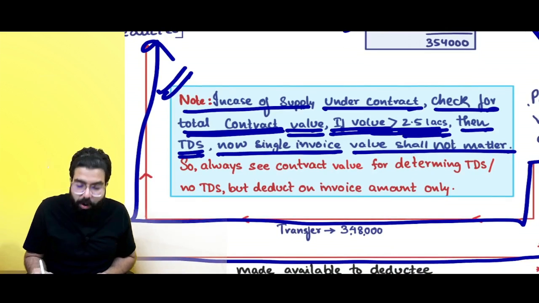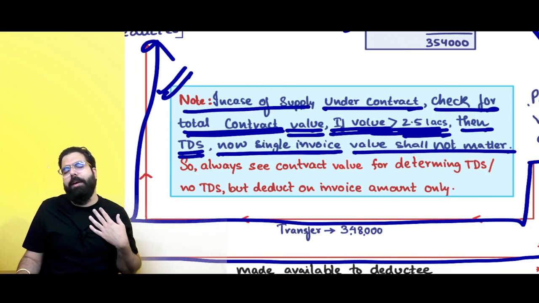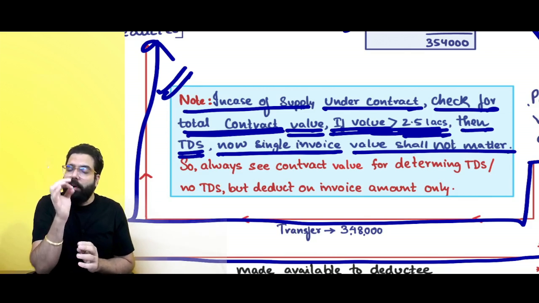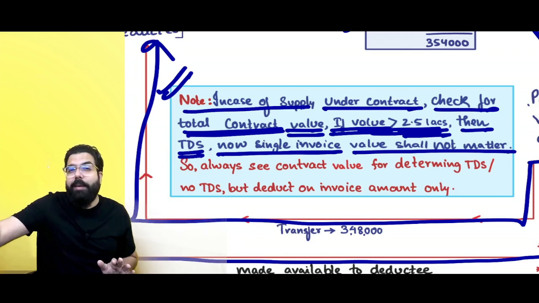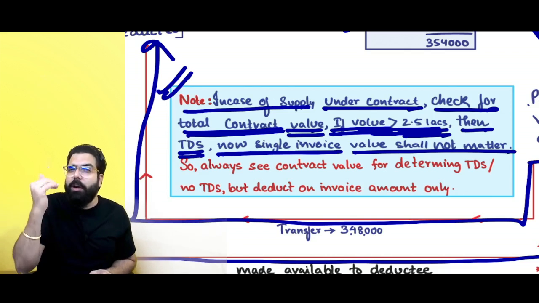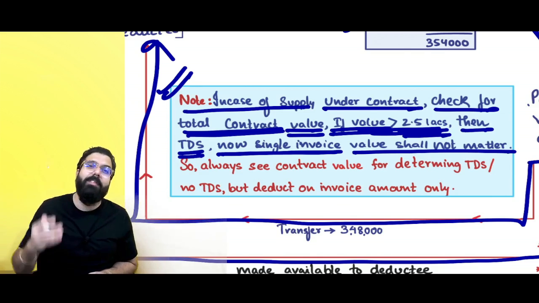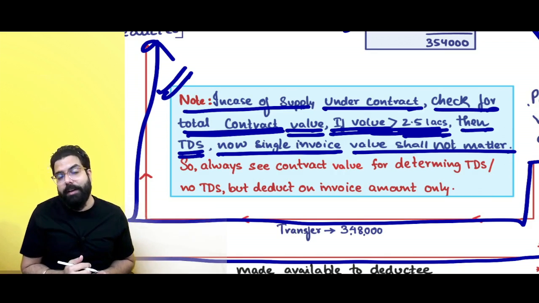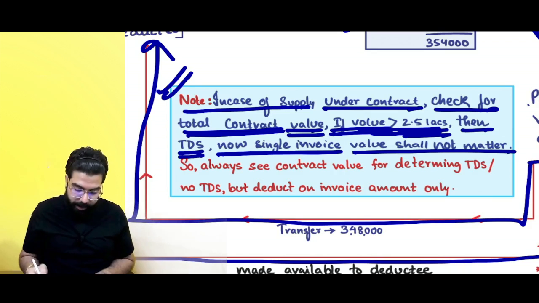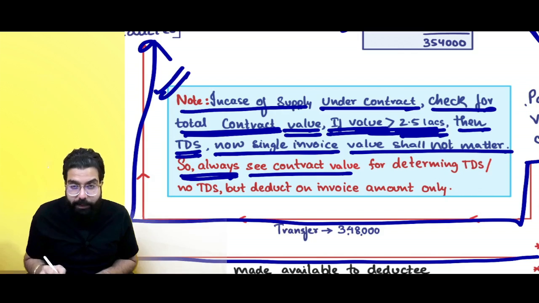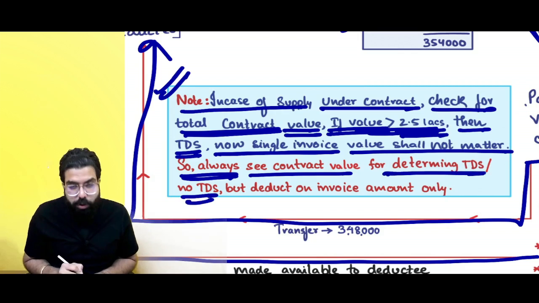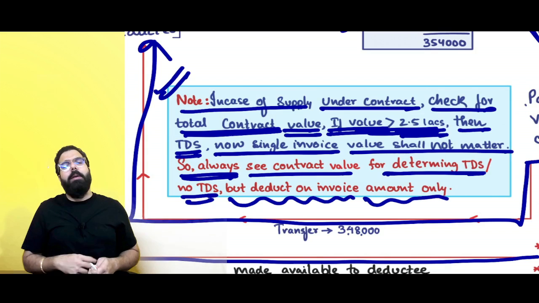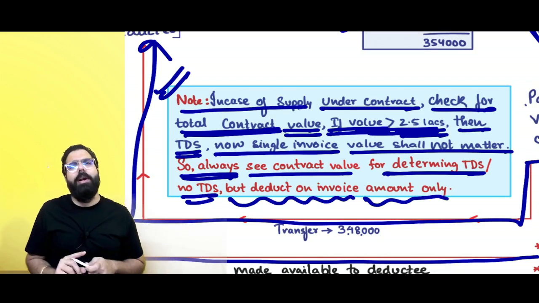Sir, if the value of the contract is more than 2.5 lakh rupees, for example, a government department has a contract with you, value is 3 lakh rupees. Now, if the contract value is more than 2.5 lakh rupees, individual invoices will not matter because the contract value is more than 2.5 lakh rupees. Every amount which the government department is paying you, they will go ahead and deduct TDS on payment or credit, whichever is earlier. So always see the contract value for determining TDS or no TDS, but deduct on invoice amount only. Done, sir. Whenever I am making the payment of the invoice amount, then I will deduct. Done, sir.